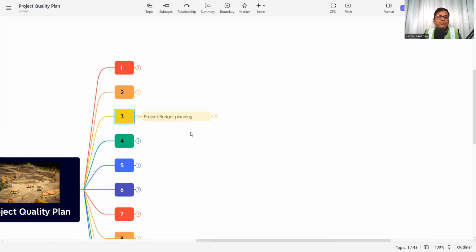The next component is project budget planning. See, in the project, if we want to deliver, four things are required: money, material, manpower, and machinery.